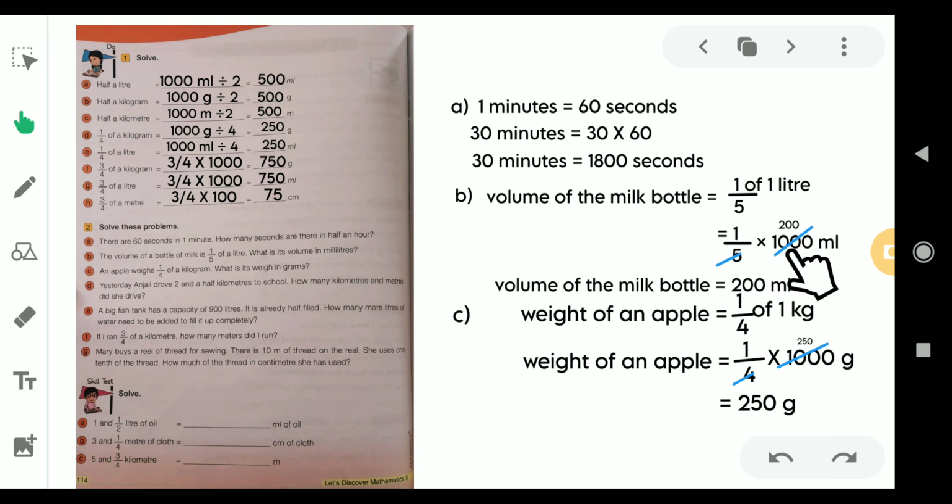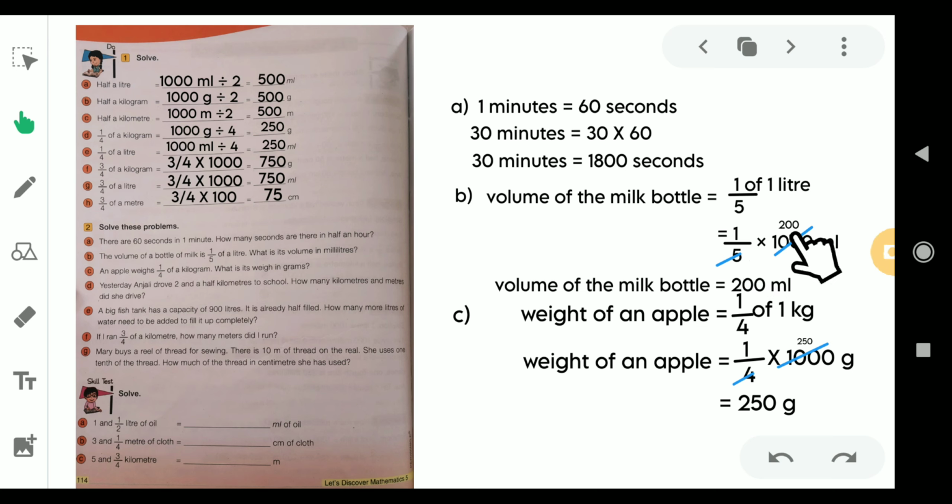So both 5 and 1000 come in the fifth table. So that is why we are going to cancel this 1000 by 5, or else divide 1000 ml into 5 parts. So when you make 1000 ml into 5 parts, then each part would be equal to 200 ml. Or else if you divide this 1000 by 5, your quotient would be 200. Then 200 into 1 will be 200. So the volume of that milk bottle in milliliters would be 200.